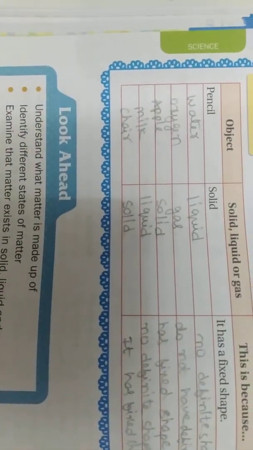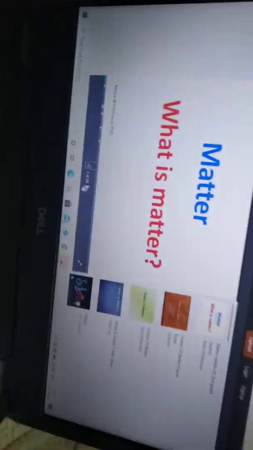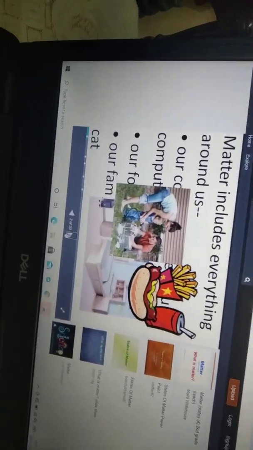First concept is to understand what matter is made up of. You know that everything around us is called matter only. Everything around us is matter, isn't it? Let us see that. So, what is matter? Matter includes everything around us.